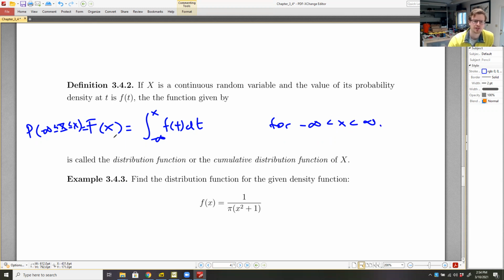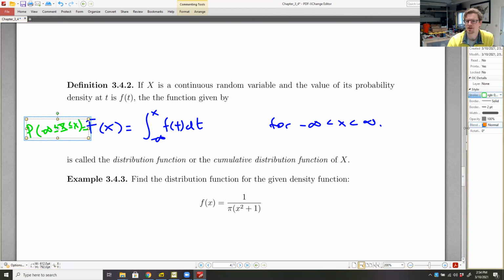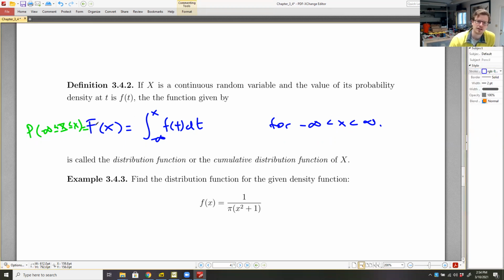So this little bit here, this is really just a side note. It's not part of that definition. The cumulative probability is the probability from all the way at the bottom all the way to what we're interested in, this particular value. And that, by the definition of the probability density function, is simply this. But since we're looking at this specific scenario, it's called the distribution function or the cumulative distribution function.